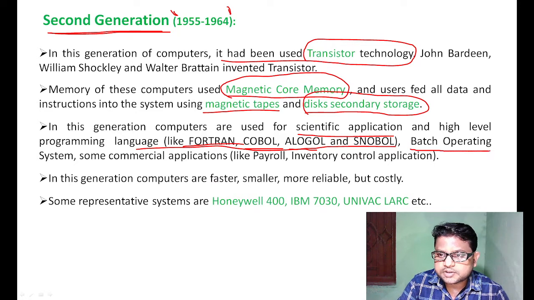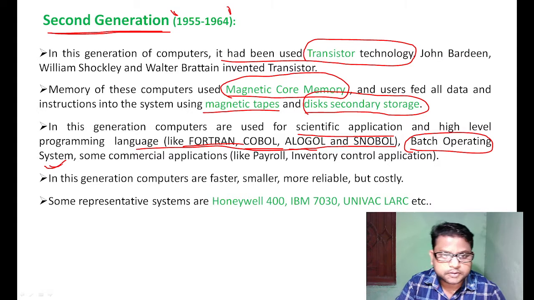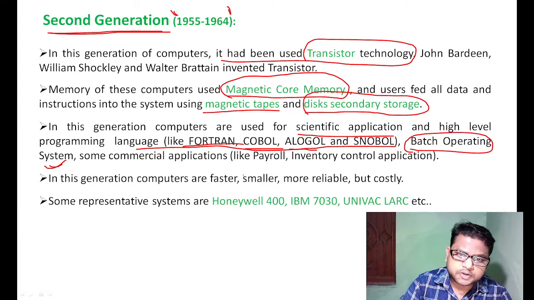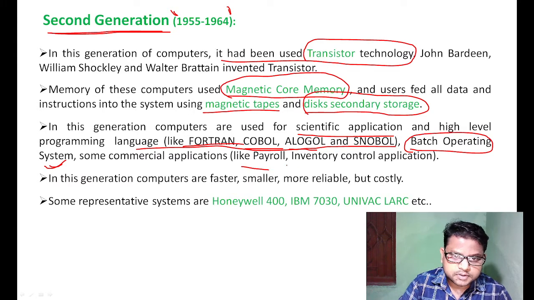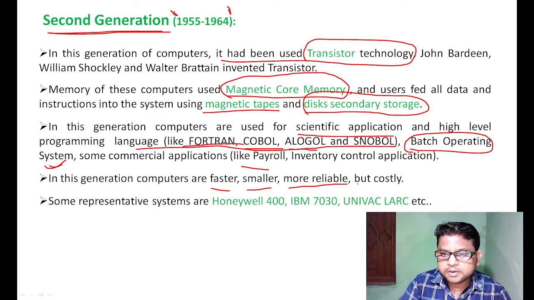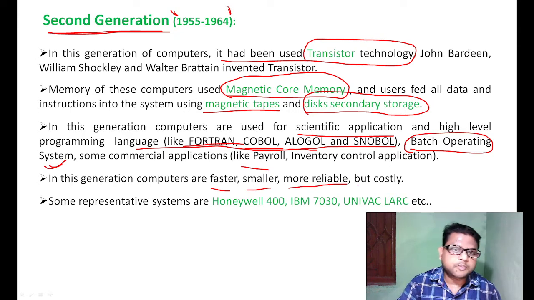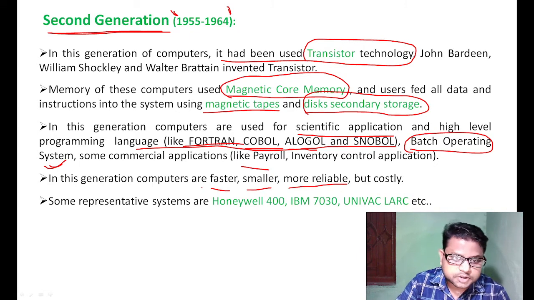And batch operating systems were also used in the second generation of computer. Second generation computers were basically used for commercial purposes like payroll, accounting, inventory management, etc. Compared with the first generation, the second generation was a little bit faster, smaller, more reliable, but costly.